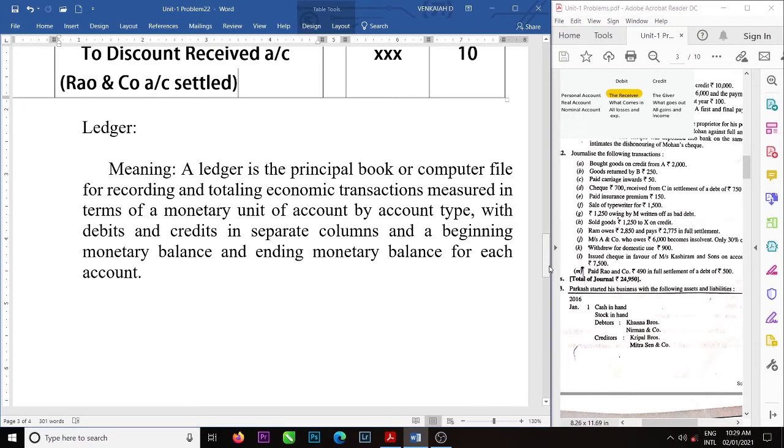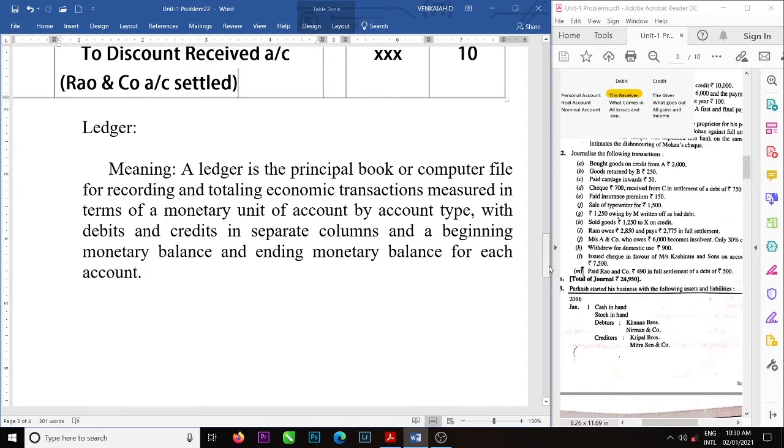Now the journal entries are classified according to their class or type: all cash accounts in one place, all bank accounts in one place, all salary accounts in one place, all transactions related to Rao and Co. in one place.